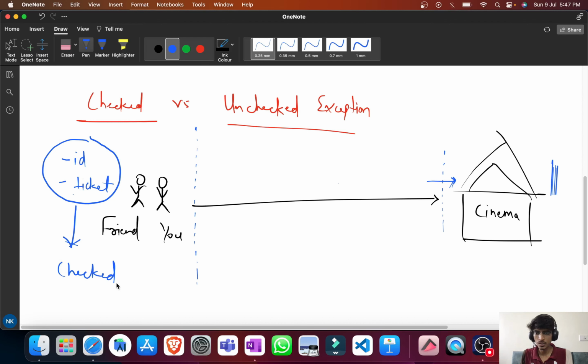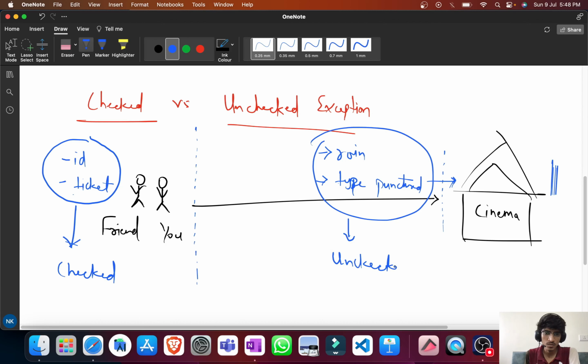Another possibility is, let's say, in between on the path it rains, or maybe your tire got punctured. This kind of exception is known as unchecked, which you cannot check even before starting the journey, even before starting the program. That is the main difference between checked and unchecked. Here we are taking a real life example.